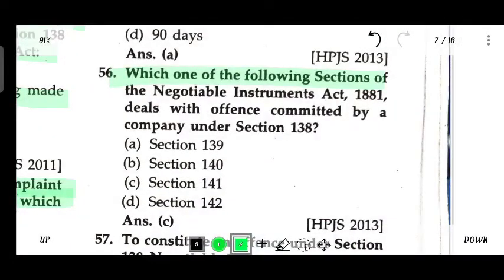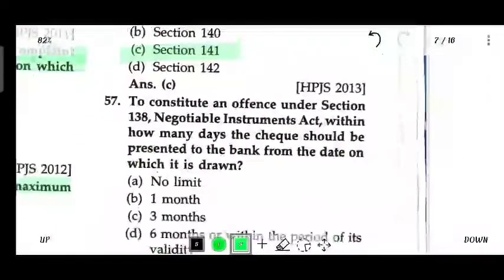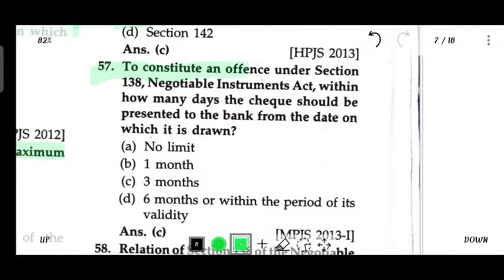Which section of NIA 1881 deals with the offence committed by the company under Section 138? Section 141. To constitute the offence under Section 138 of Negotiable Instrument Act, within how many days should the check be presented to the bank from the date on which it is drawn?